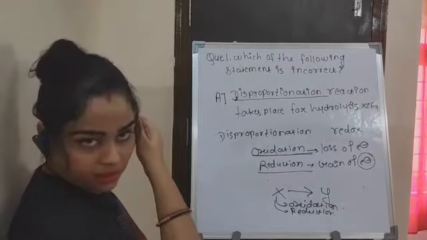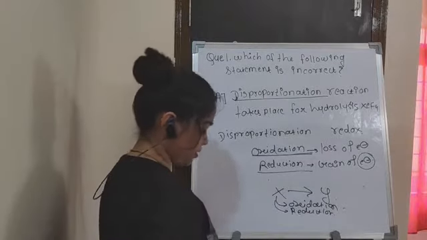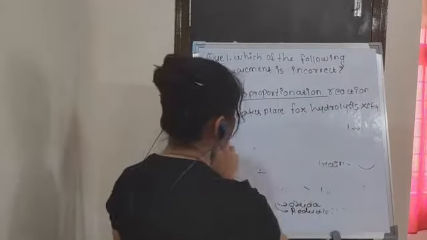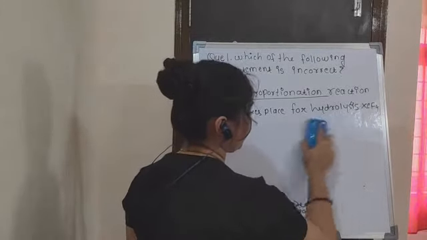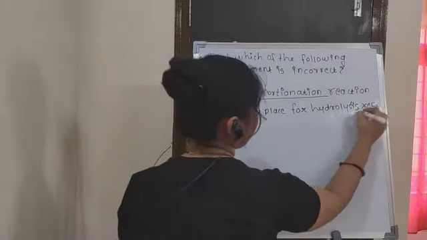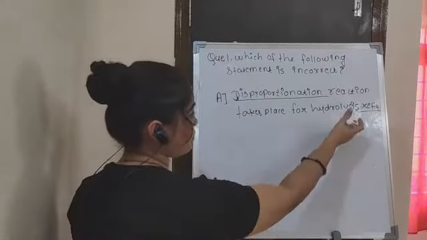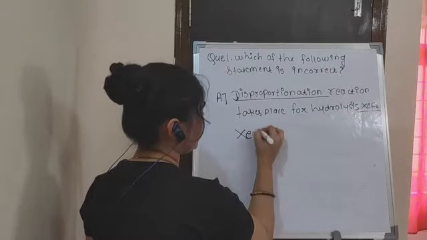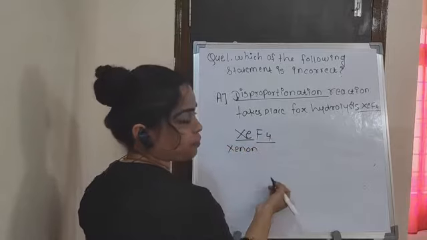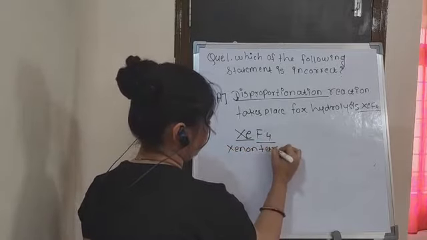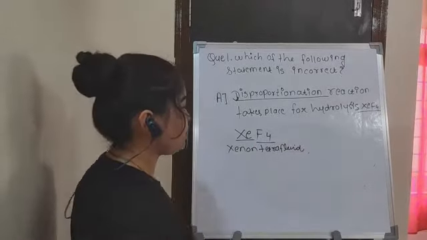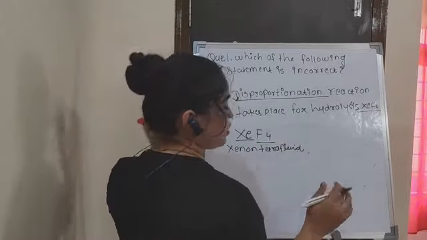For that we have to use the hydrolysis. What is the meaning of hydrolysis here? Hydrolysis is breakdown of any compound or chemical in the presence of water. Here we have given XeF4. Xe stands for xenon, and F4 stands for tetrafluoride. So this is xenon tetrafluoride, and we have to do the hydrolysis of xenon tetrafluoride.